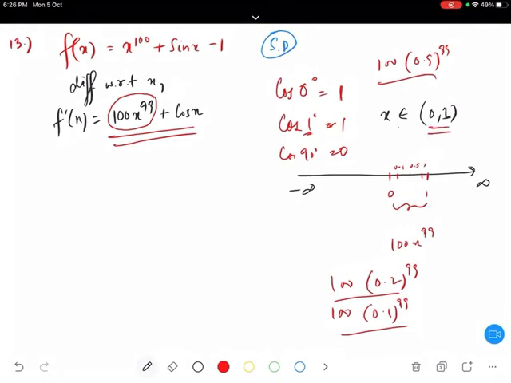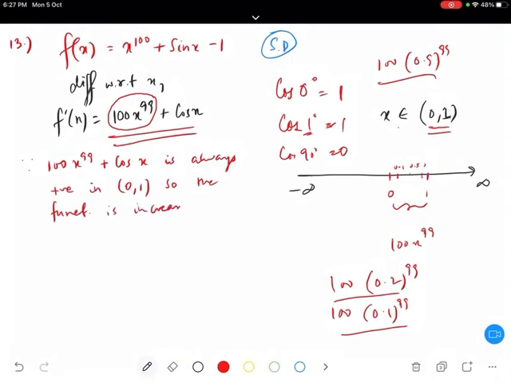So again, if I draw a number line, I am dealing with minus infinity and the range is what? Between 1.57, or we can say pi by 2, to pi. Understood? Yes or no? This is the range we are talking about. So we have to check whether the function is strictly decreasing in this range or not. So now look here. 100x to the 99, and then cos x.